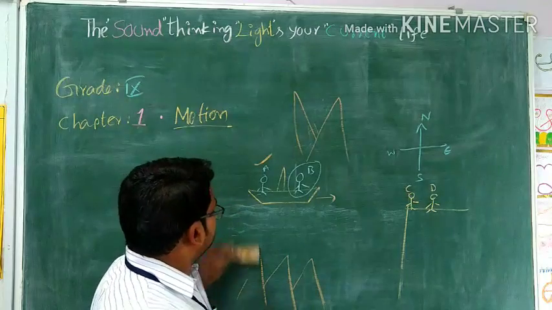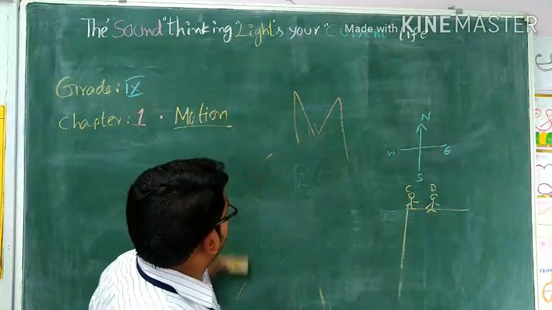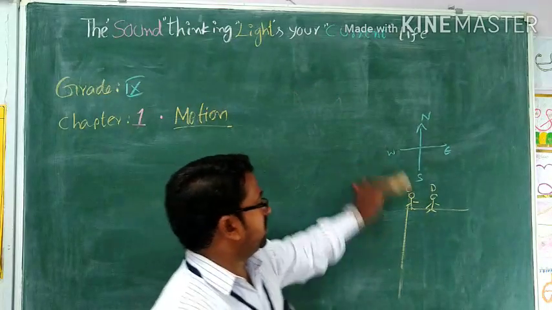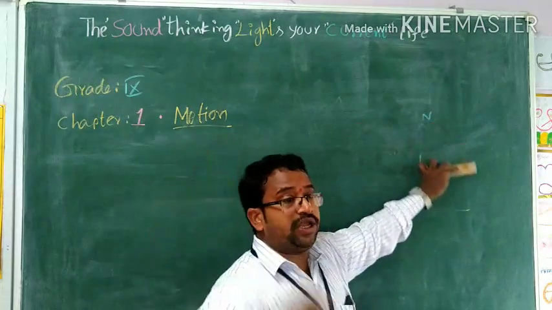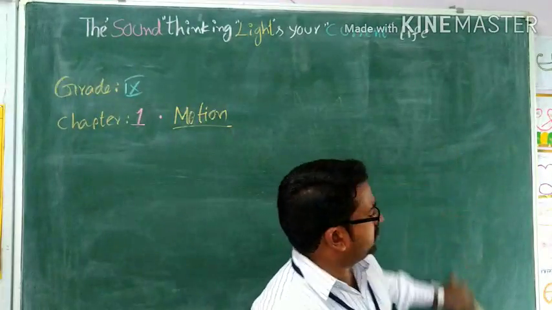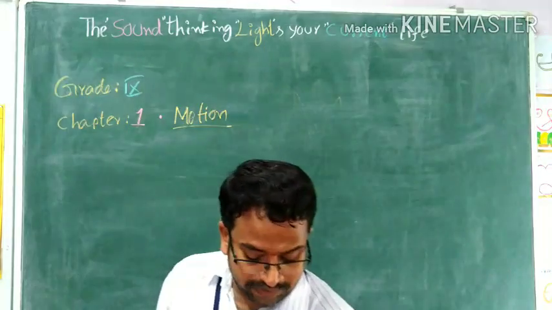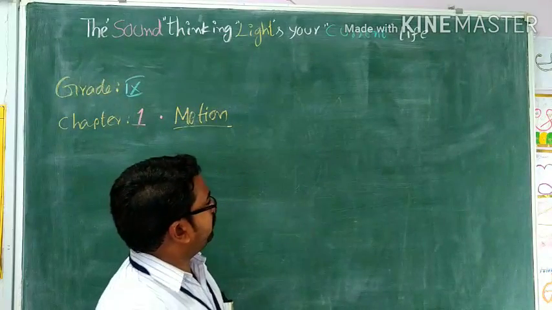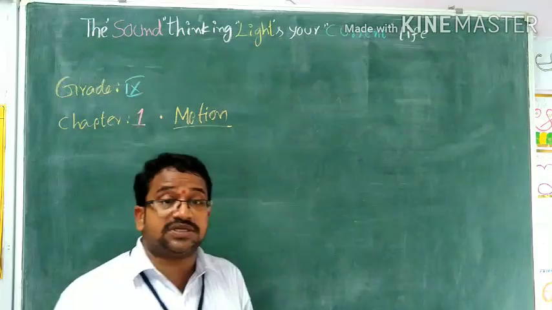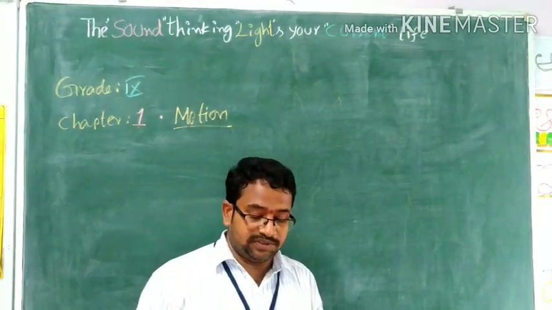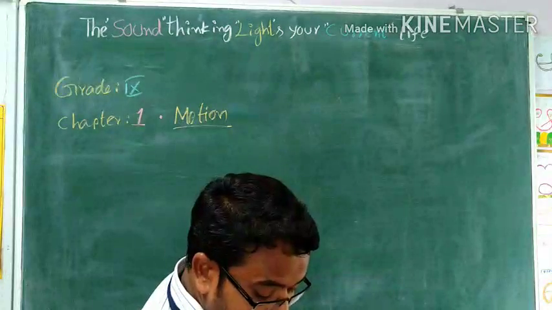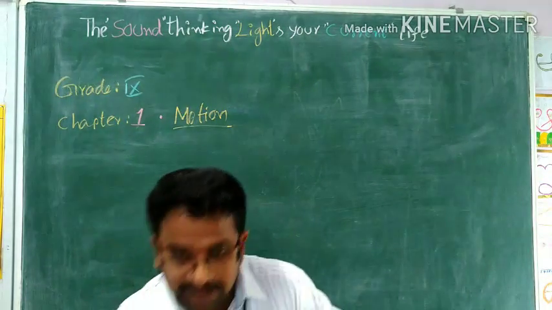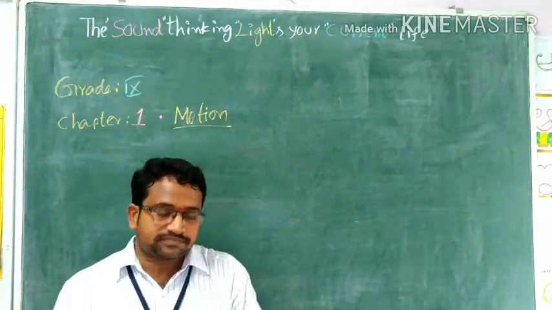Okay, right? So, in day-to-day life, we are observing so many motions. A person walking, a car moving, a train running, an object thrown into the air, so many examples are there. But how do you explain the position of an object on the surface of Earth? What is the shape of Earth? Yes, spherical; of course, not exactly a sphere, but generally we consider it as a sphere.